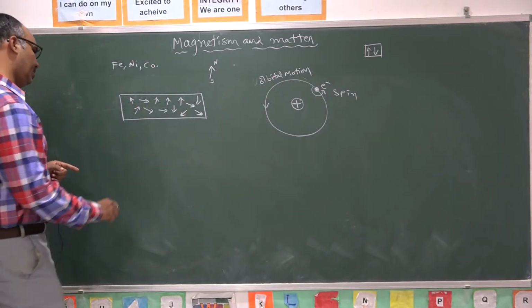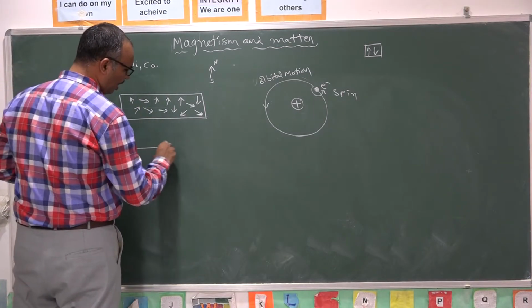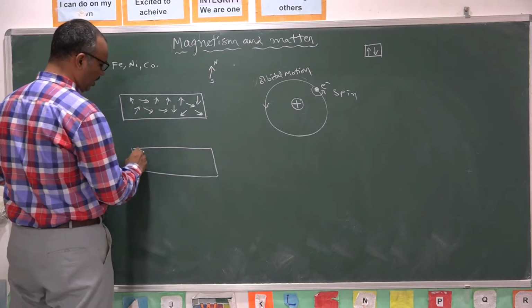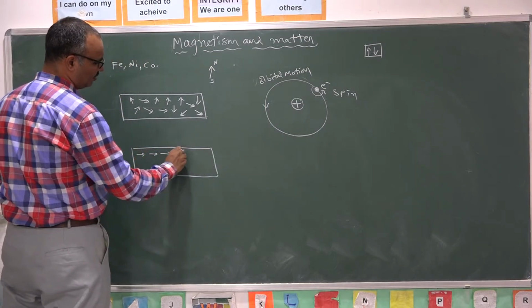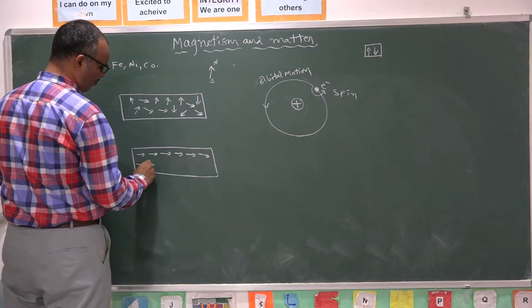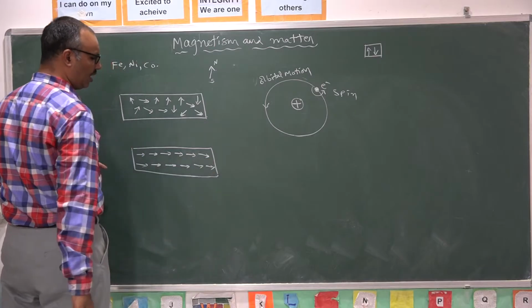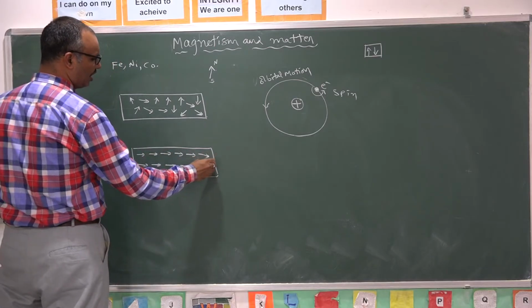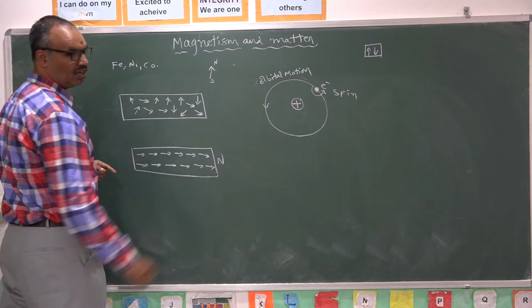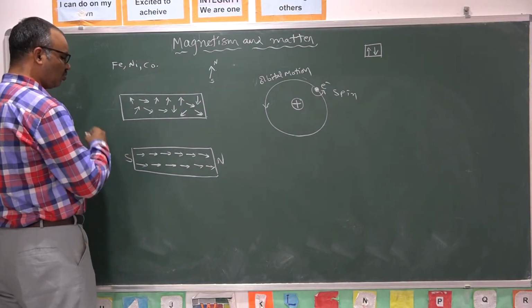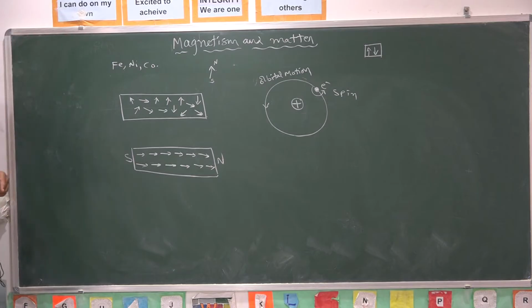If we make all the molecular magnets or atomic magnets to align themselves in a proper order like this, then all north poles are on one side, leading to the development of a north pole on this side. All south poles are on the other side, leading to the development of a south pole on the other side.